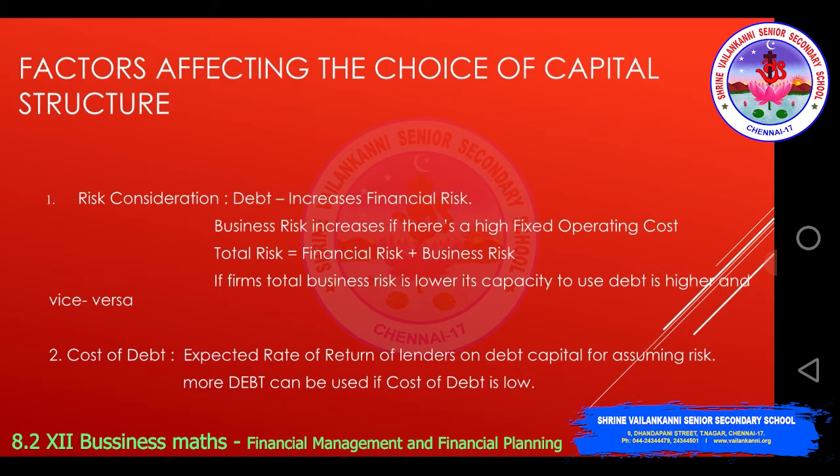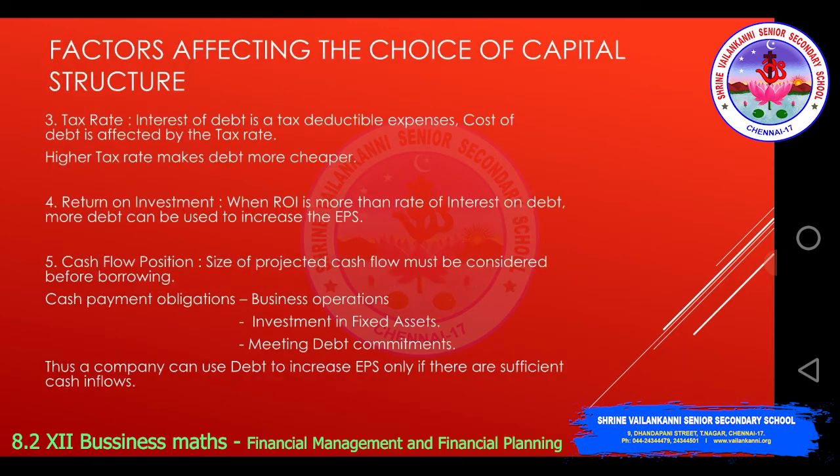The second one is the cost of debt. Expected rate of return of lenders on debt capital for assuming risk. Any person who is lending money into the business would expect the return based on the risk he is taking. So more debt can be used if cost of debt is low. You should find out what is the cost of debt. If cost of debt is low, then you can use more debt.